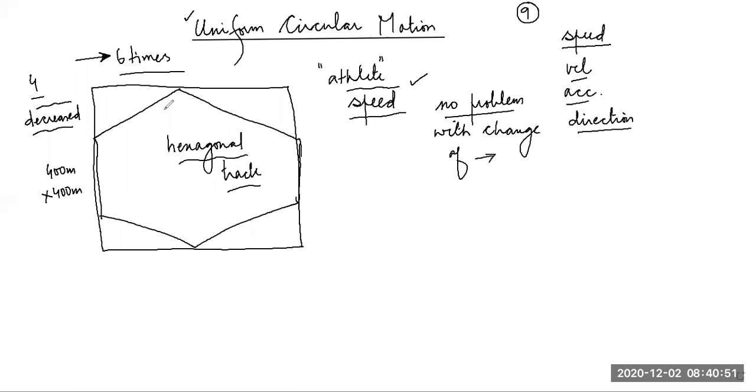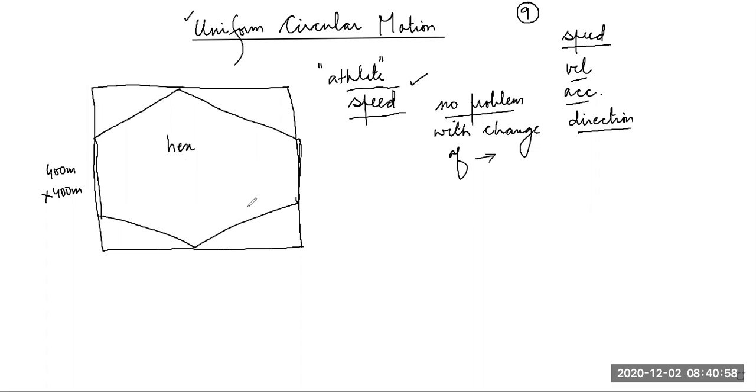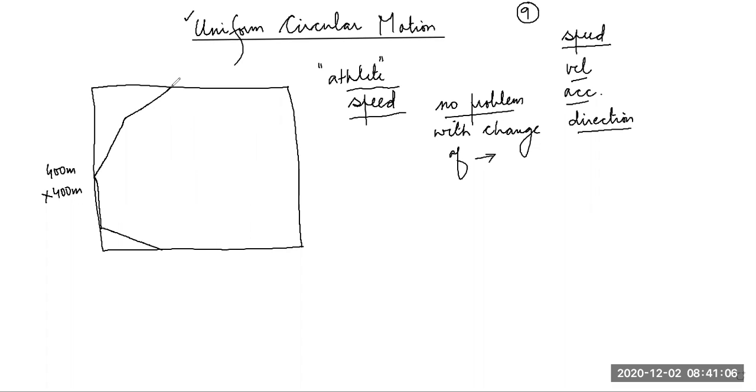Okay, so next day the athlete comes, and students, he takes this track now. One, then two, three, four, 5, 6, 7, 8, 9. So 9 times. Now, how many times is he changing the direction? He's changing direction nine times. Have you observed?